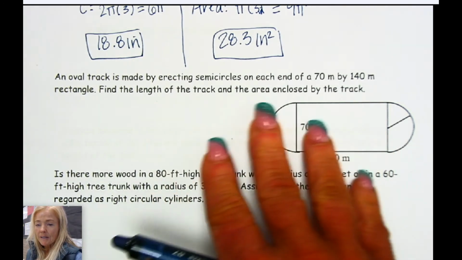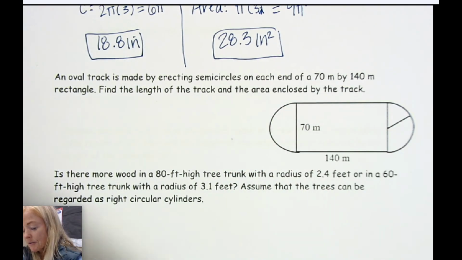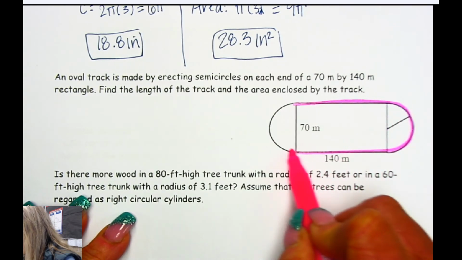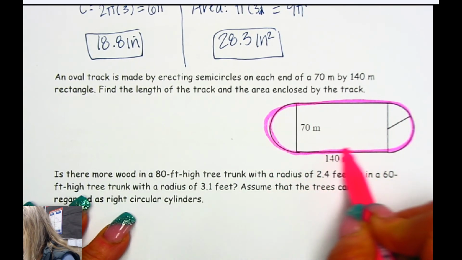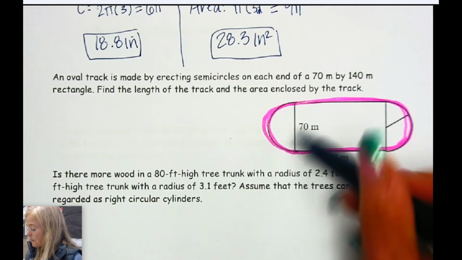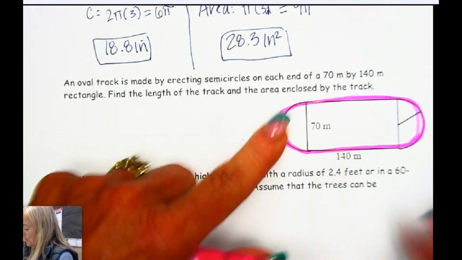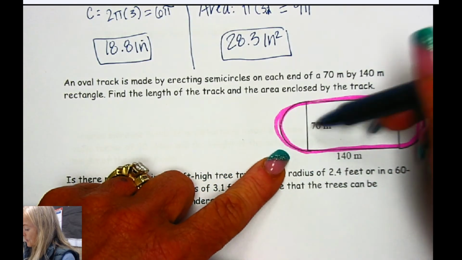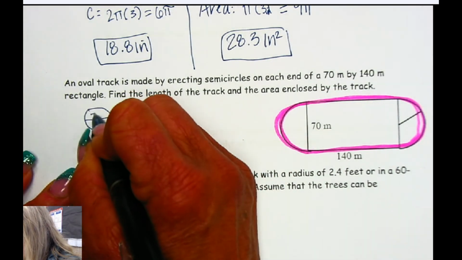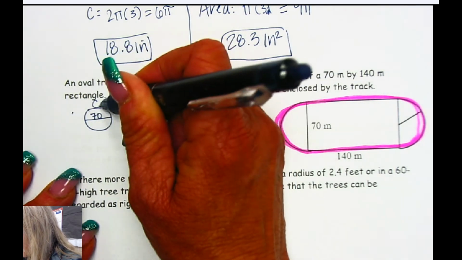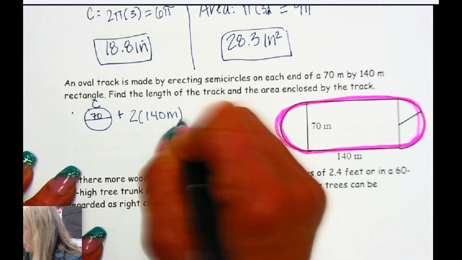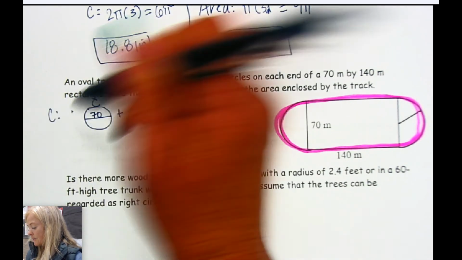So when we're finding lengths in this regard, I'm going to just make sure that we're actually figuring out how long this is. It's actually curved a little bit, but how long is that right there? That's what we're trying to figure out. So basically, if we squish these two together, we need the circumference of this circle with the diameter of 70, plus we need 2 lengths of 140 meters in order to get this circumference, right?